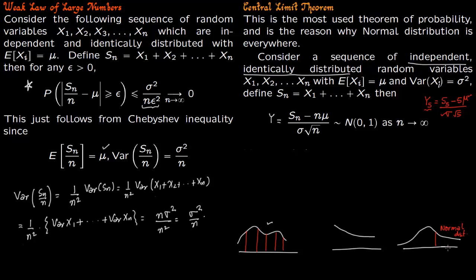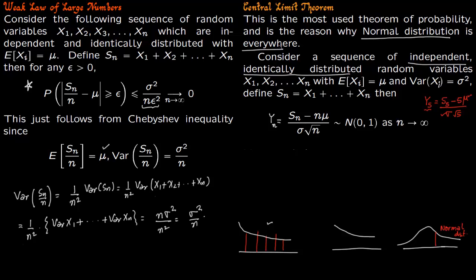Now that is the power of the normal distribution. It does not matter which distribution you started with. Instead of the shape of the distribution like this, it could have been a different shape. You could have a shape like this. It does not matter what the shape of the initial distribution is. The point here is that if you sum up those random variables and form this new random variable y, you should probably write it yn, then this new random variable is distributed as a normal random variable. That is why the normal distribution is used everywhere, because no matter what distribution is given to